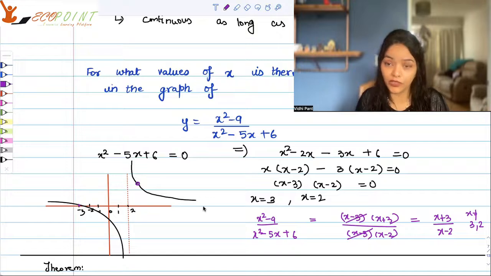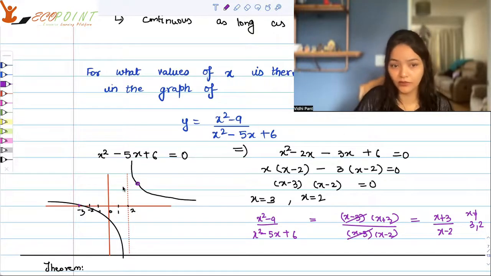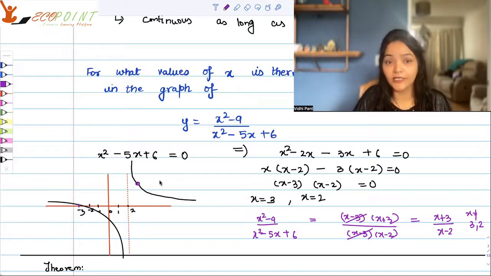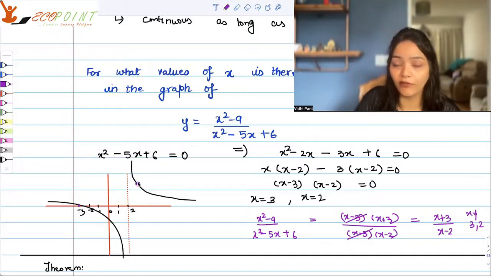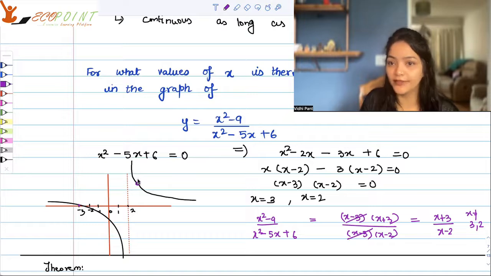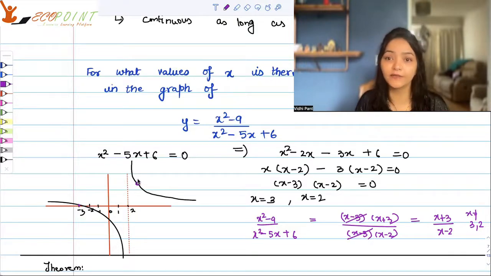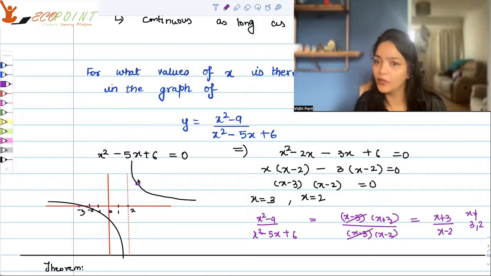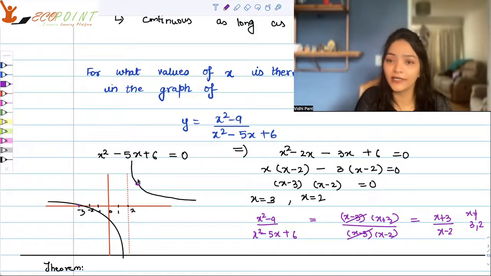On the first quadrant, it is a smooth hyperbola, down here. But it is not a smooth one here. You do have a break because f(3) is something that you do not have. So there are still 2 points of discontinuity until and unless the function has been defined in some other way. When I say in some other way, they have defined that f(3) equals the limit that it is turning out to be.